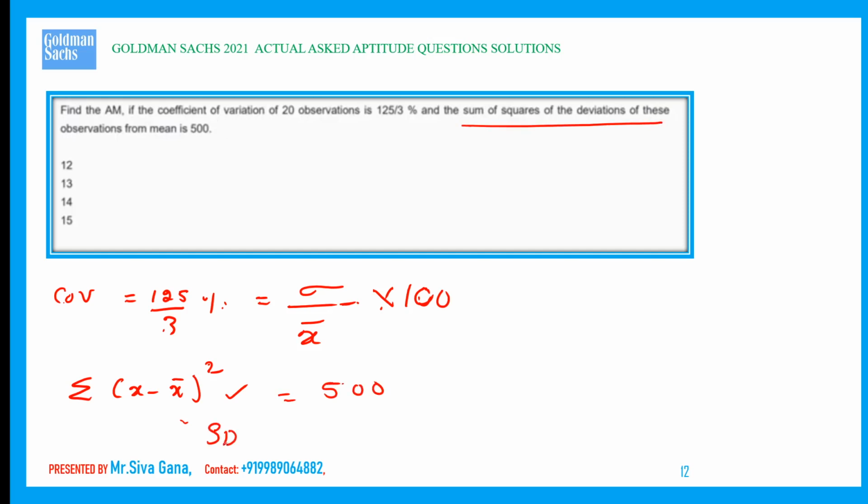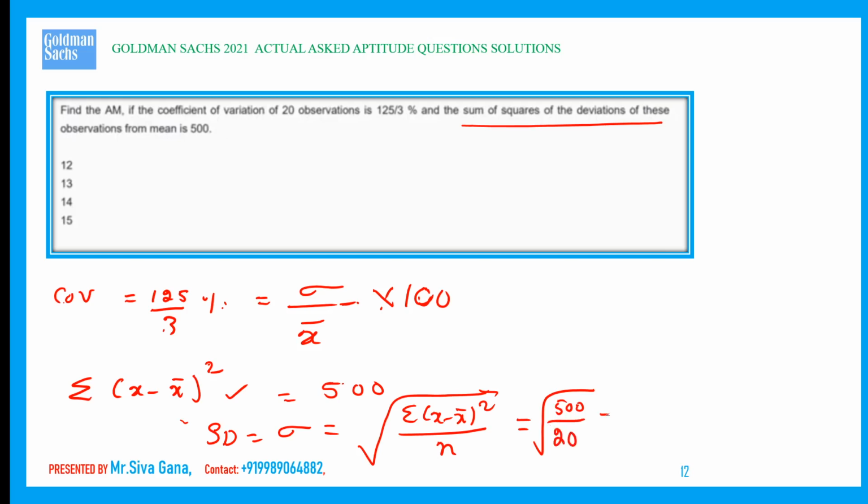Therefore, the standard deviation sigma is equal to the square root of the sum of the squares of the deviations divided by the number of terms, which is nothing but 500 divided by, this is for how many terms? He has given that this is for 20 observations, which is nothing but the square root of 25, that is 5.